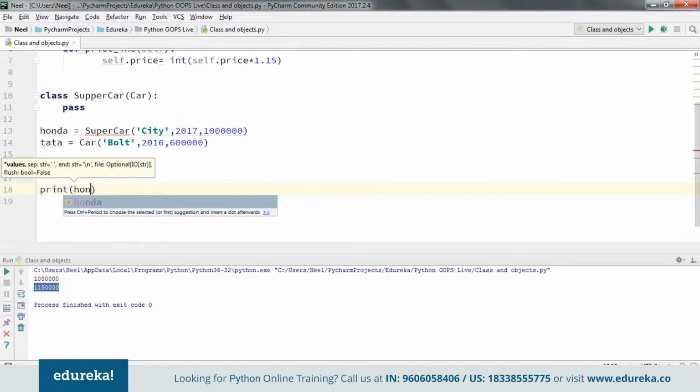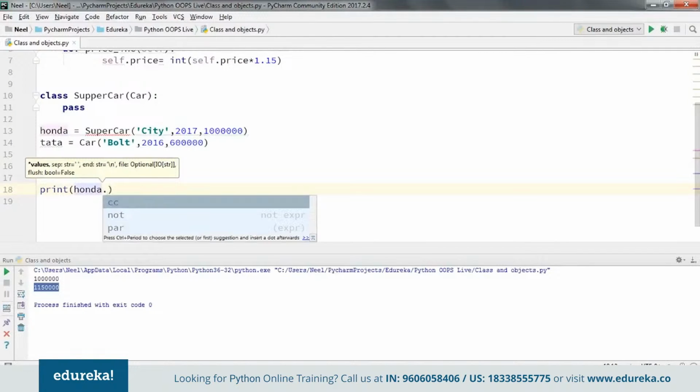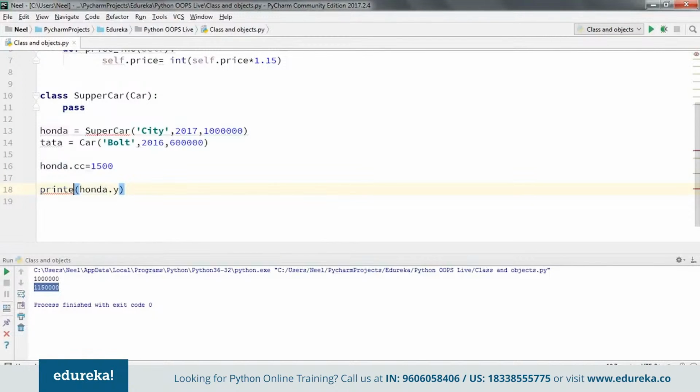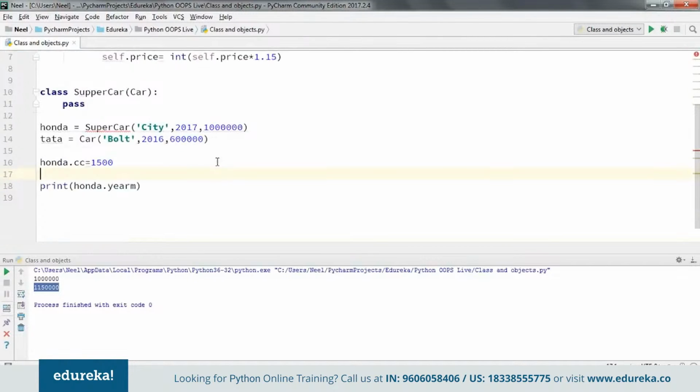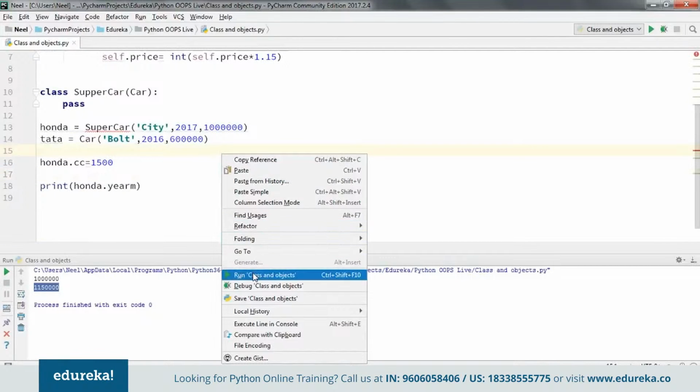Let's say Honda dot year. So year of manufacturing is defined here. I have not explicitly defined it in the child class, but let me run this and see the output.